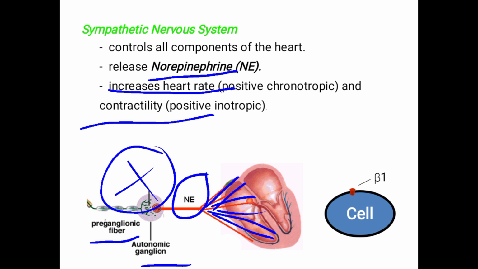Whenever the sympathetic nerve is stimulated, it increases the heart rate and force of contraction of the cardiac muscle, the heart. Just remember that the effect is enough: stimulation of the sympathetic increases the heart rate and force of contraction.